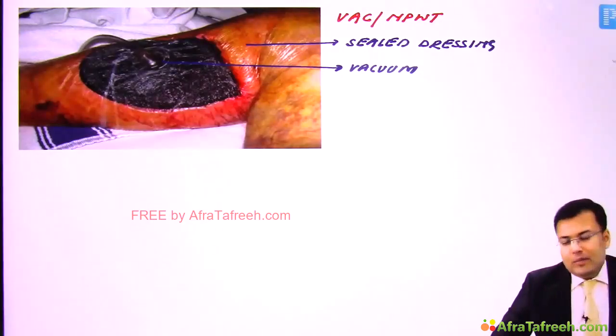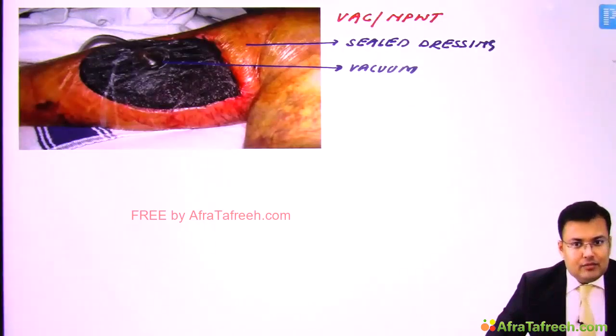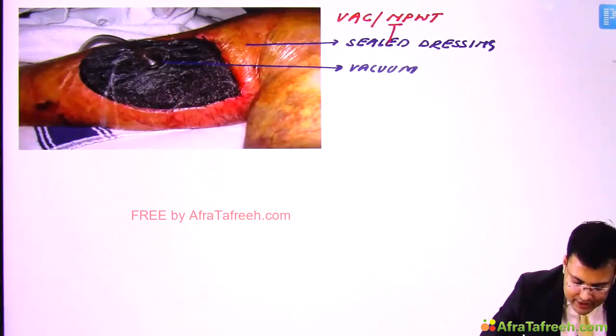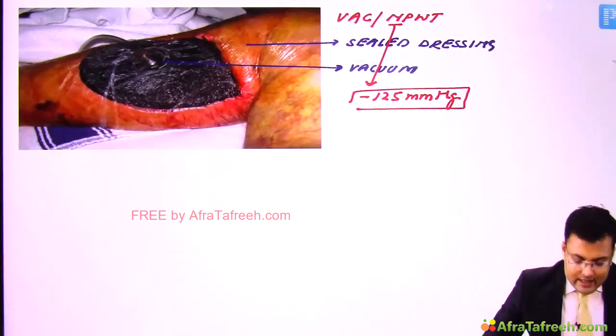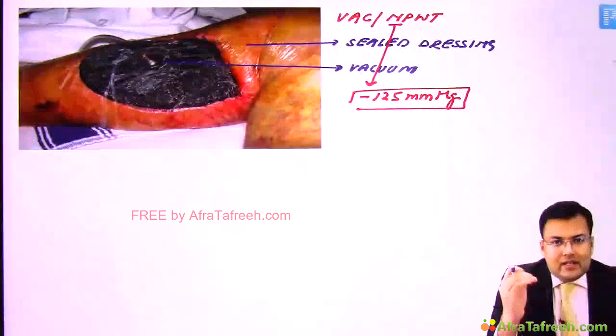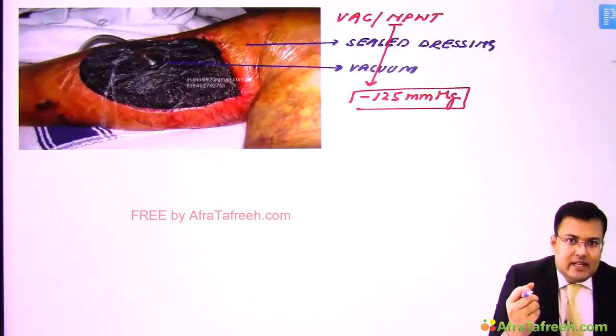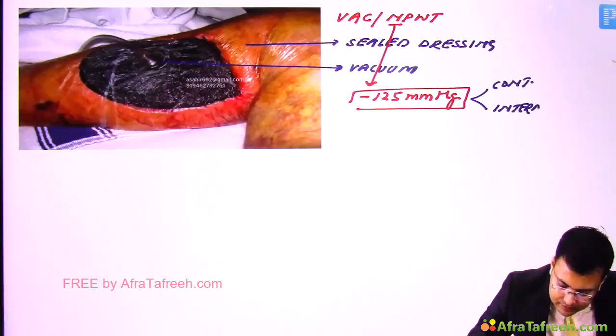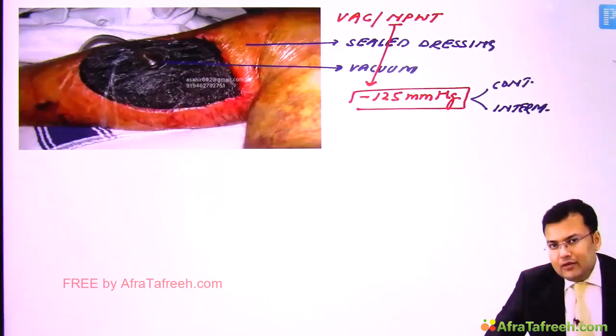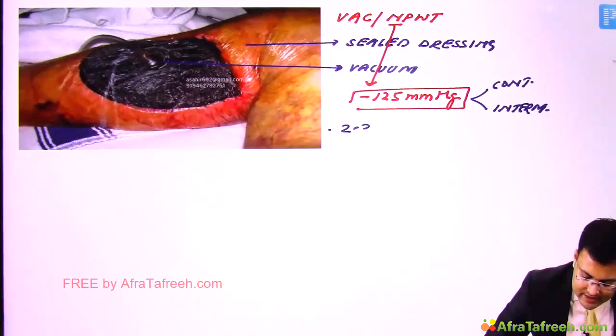So here we are going to apply a sealed dressing and we create the vacuum. Now question, if it's negative pressure wound therapy, how much pressure is applied? Minus 125 mmHg. Clear? Next, we apply this negative pressure continuously or intermittently. So both. We can apply it continuously also and intermittently also. Clear? You have to be careful. So we have to change the dressing 2 to 3 times every week.